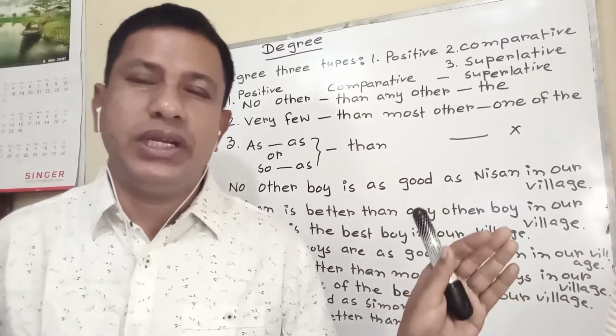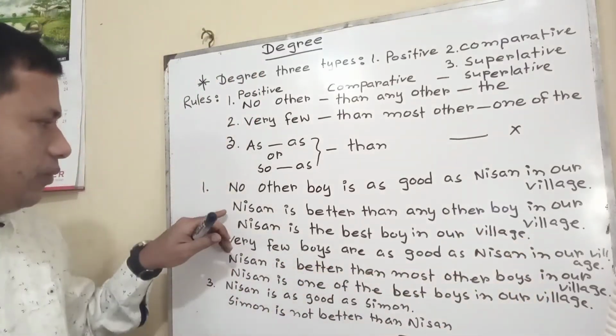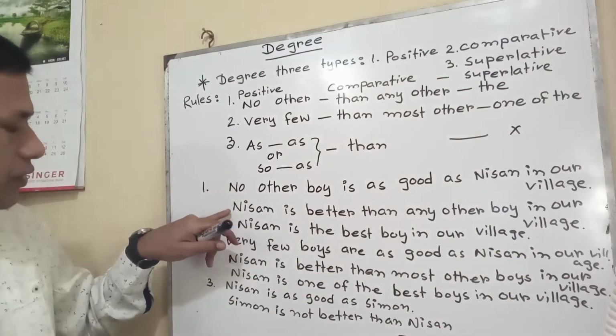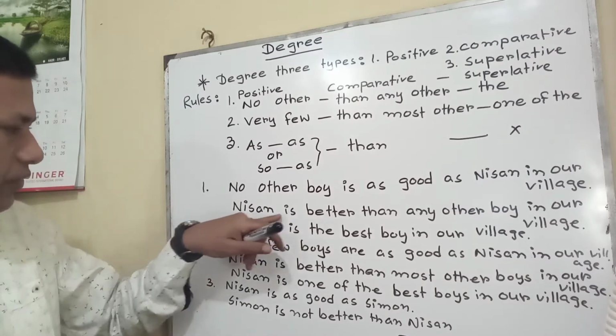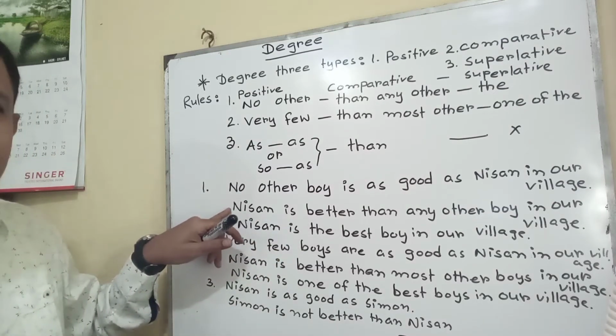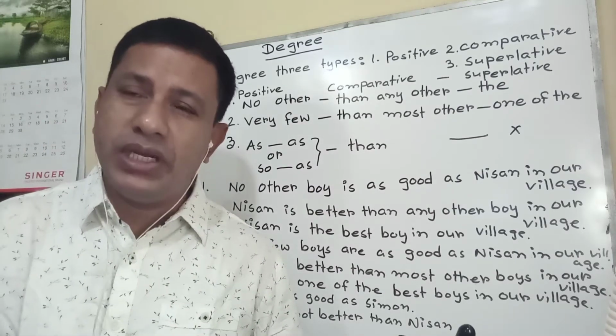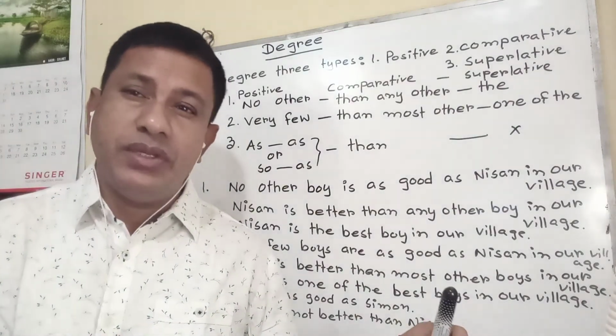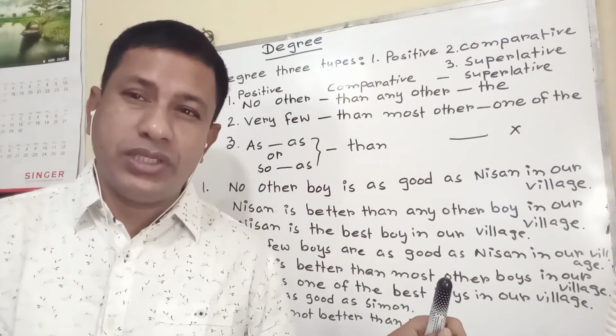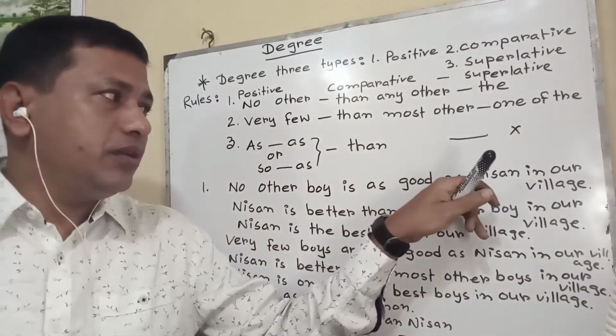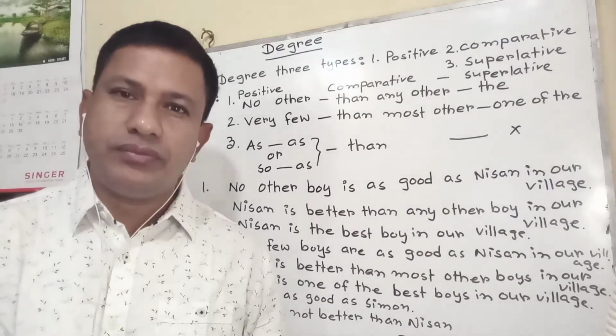At the time we would like to begin from the beginning. But whenever you are going from positive to comparative, positive to superlative, or comparative to positive, superlative to positive, at that time you have to begin from the last part.